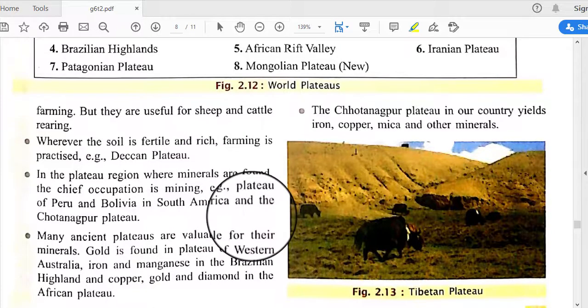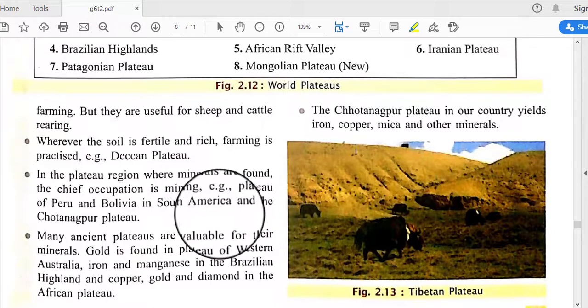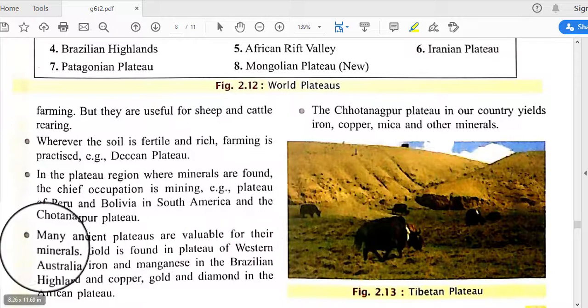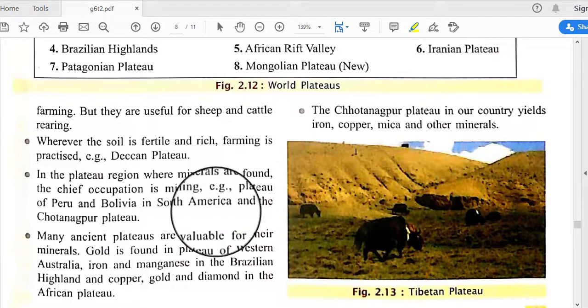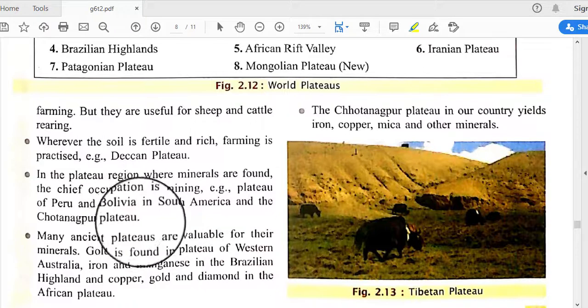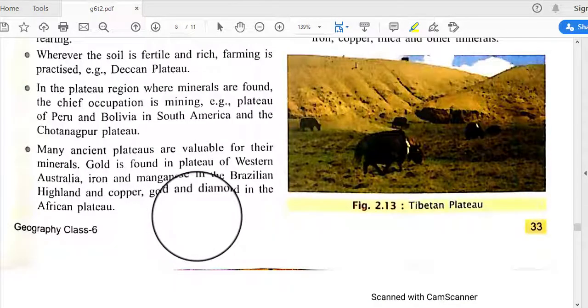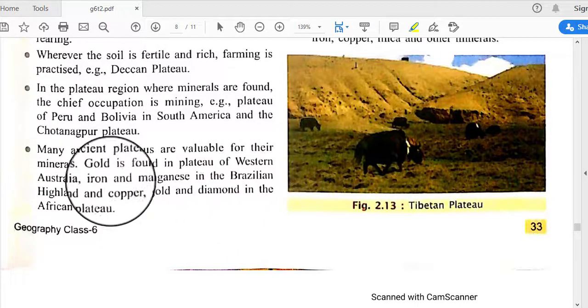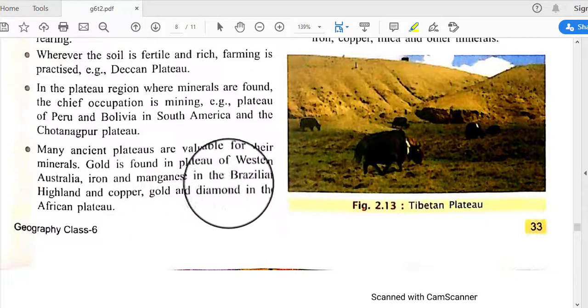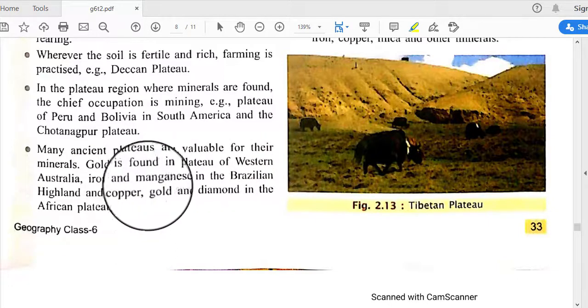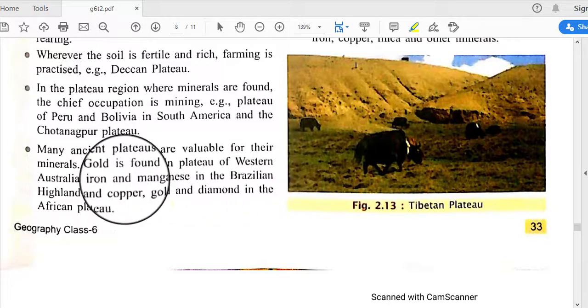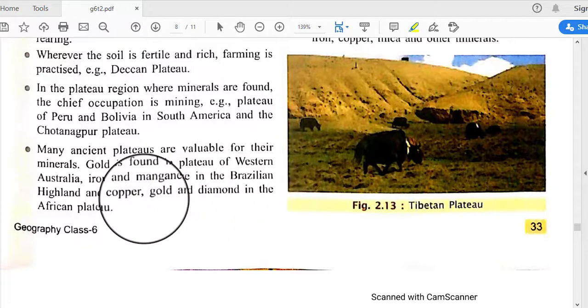Plateaus are famous for their mining activity, and the plateaus of Peru and Bolivia in South America and the Chotanagpur plateau are very popular for their mining activities. Many ancient plateaus are valuable for their minerals. Gold is found in the plateau of Western Australia, iron and manganese in the Brazilian highlands, and copper, gold and diamond in the African plateau.